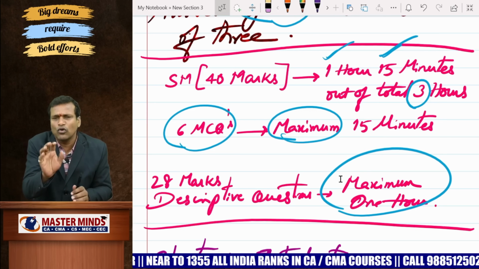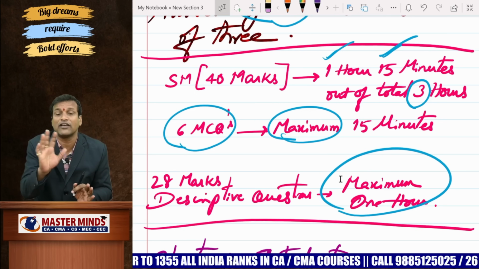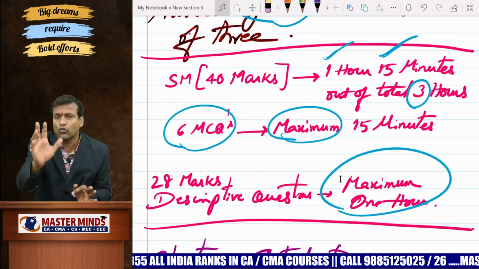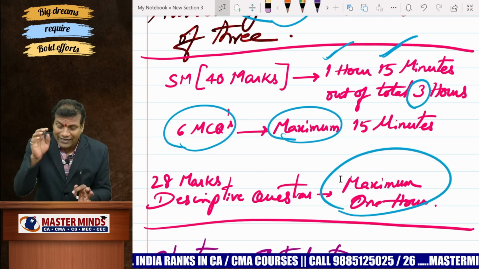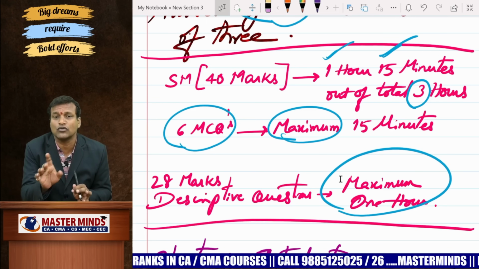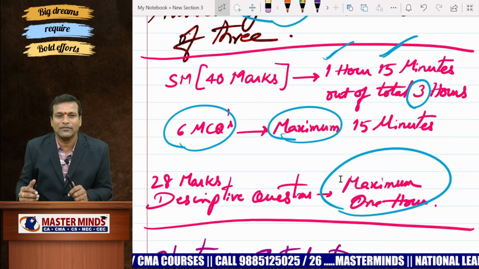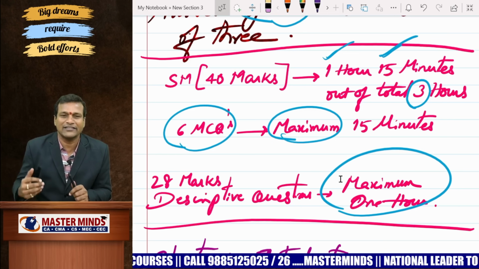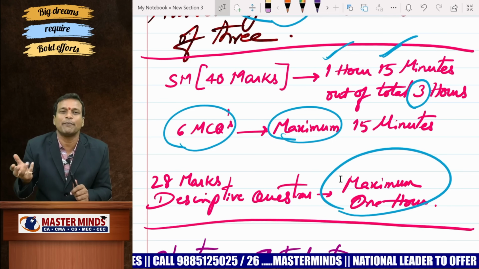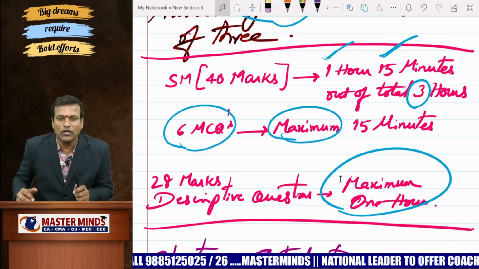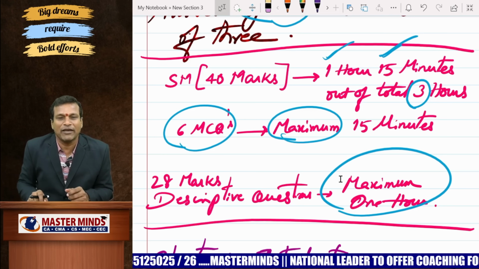This is applicable only to some students, but it is not applicable to every student. Some students might be very good at OM paper also. For those students, they have to spend maximum 1 hour 15 minutes only for SM. Hope you will read all these questions in quick time. You will get more marks in both OM and SM along with the other papers at CMA Inter Group 1 and Group 2. Hope you will be entering into CMA final very soon.